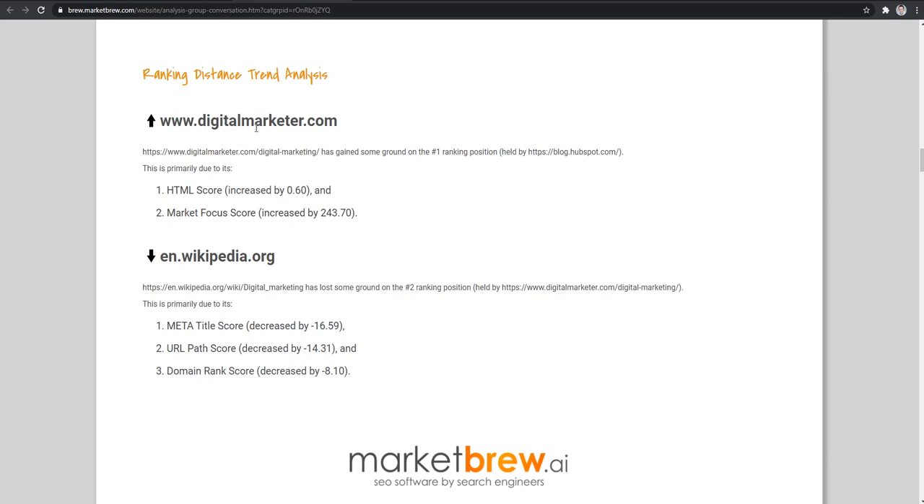It has a market focus score increase of 243. And so you can clearly see that they were doing very well in this part of the model. And because Google's RankBrain, or whatever you want to call it, has biased its search engine results towards using a little bit more of this part of the algorithm in the search engine model, digitalmarketer.com is now biased upwards.